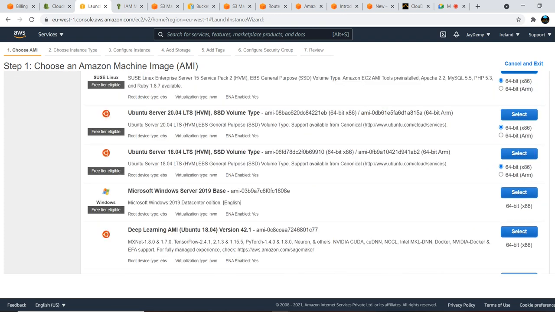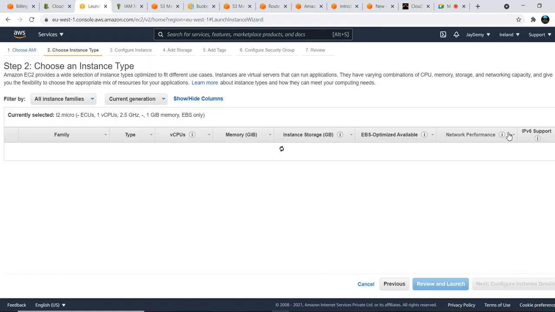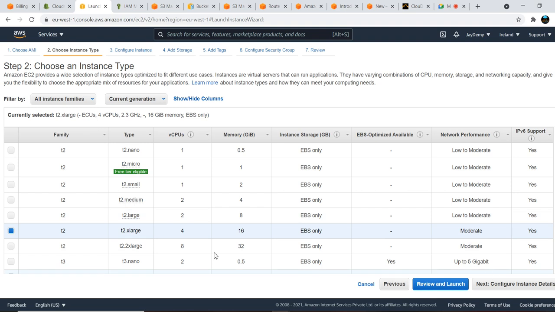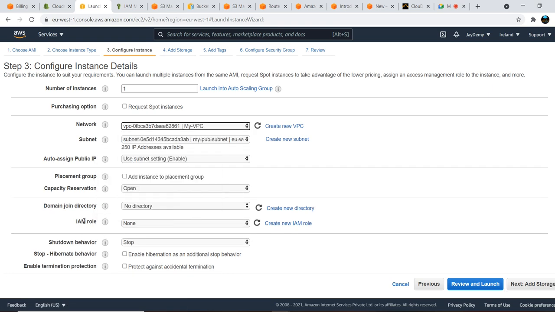CLI is nothing but command line interface. Let us use Ubuntu. In Ubuntu, there is no default AWS CLI. We will come to that. Let us go with this T2 Micro free tier eligible one. Use our VPC. This IAM role is there, right? This one also we'll discuss, and that we will apply.